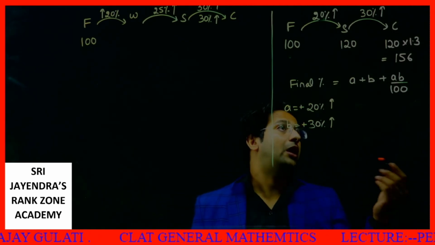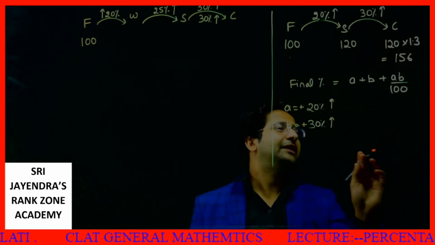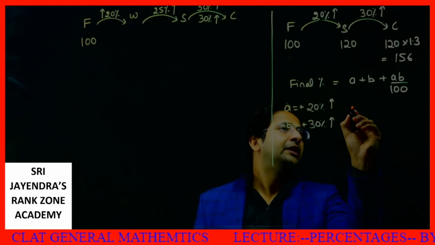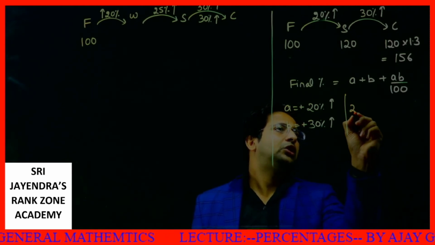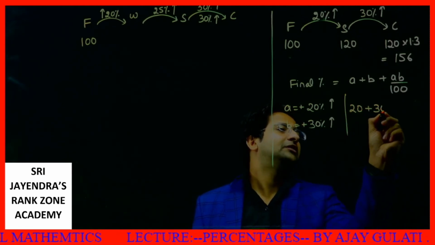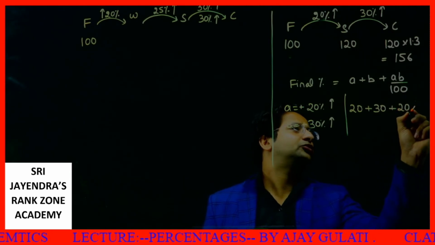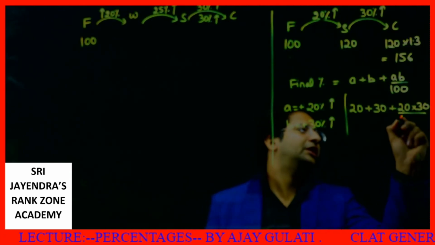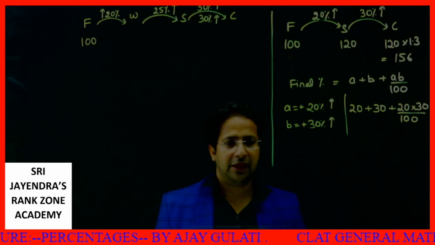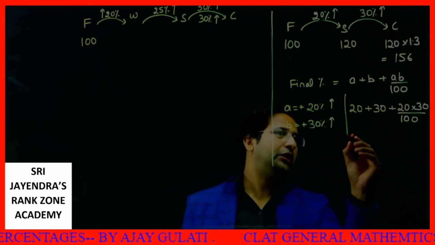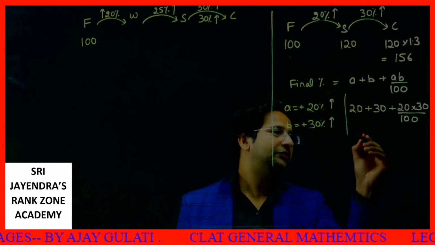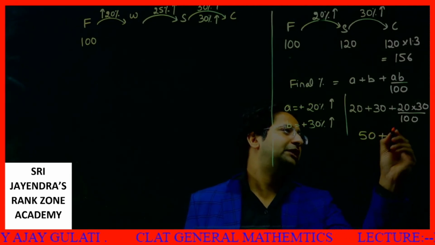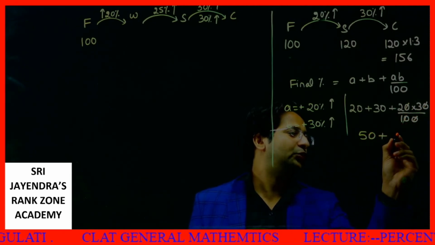What will I do now? A plus B plus AB by 100. A is how much? 20. B is how much? 30. Plus 20 into 30 by 100. This gives me what? 20 plus 30 is how much? 50 plus, the zeros cancel, 2 into 3, 6.